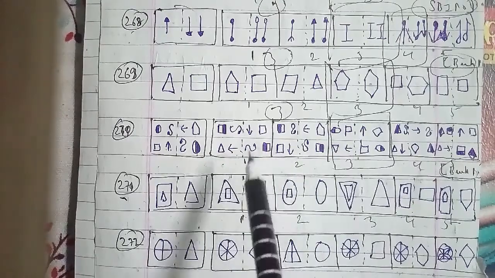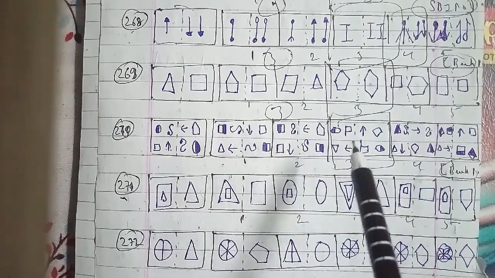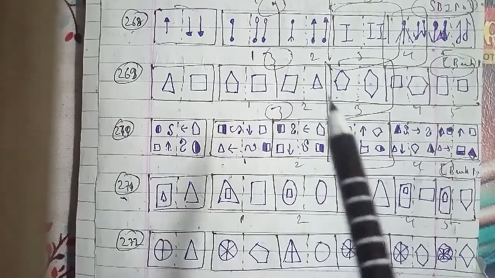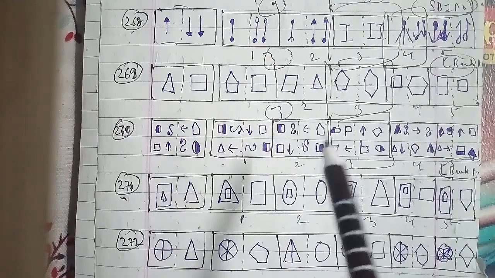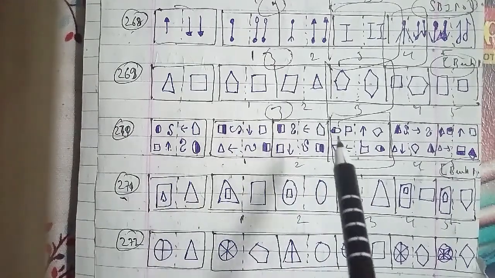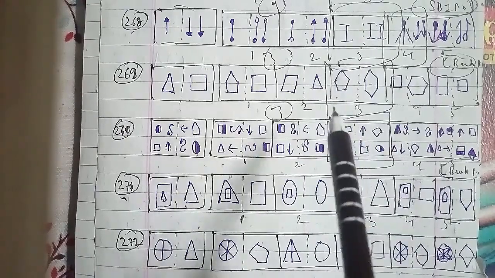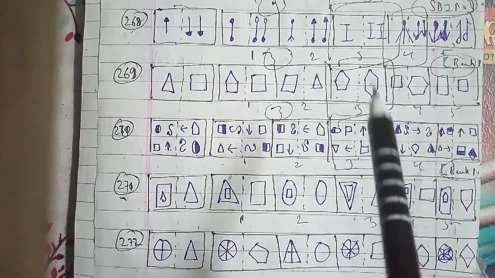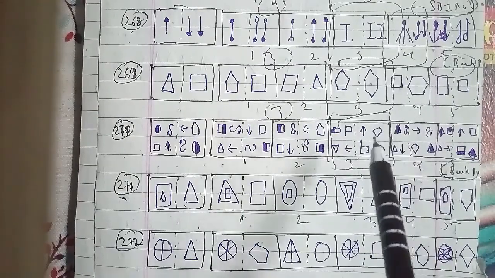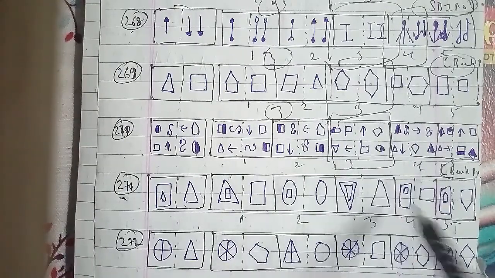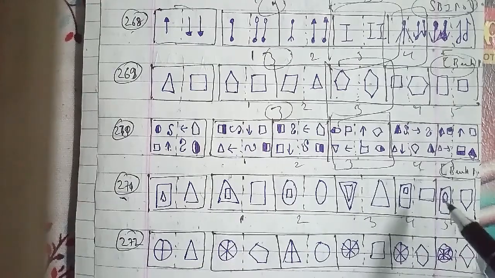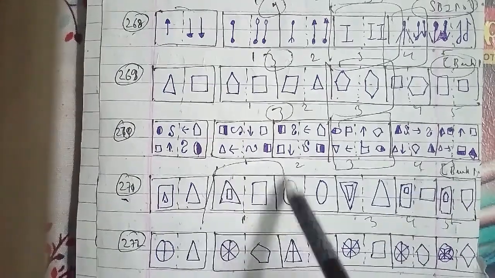All the elements in the left hand side figure move 2 steps clockwise, and the upper left element in the left hand side figure gets laterally inverted. The upper right element gets inverted, the lower right element rotates 90 degrees anti-clockwise, and the fourth element gets replaced by a new one. This forms the right hand side figure. We can say that the first figure will be the right answer for this question as well.